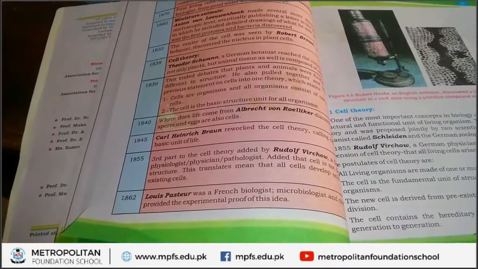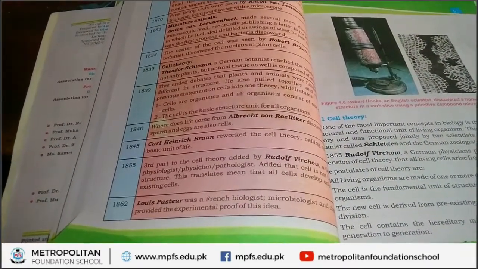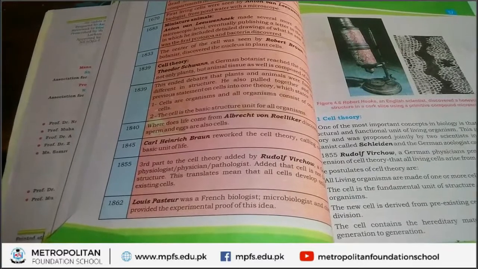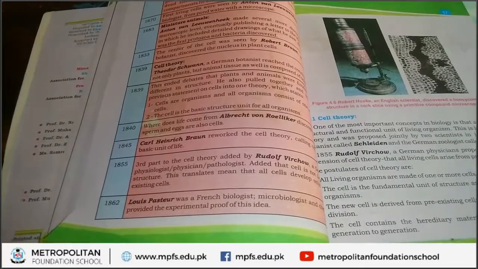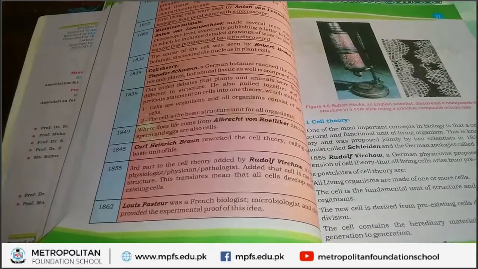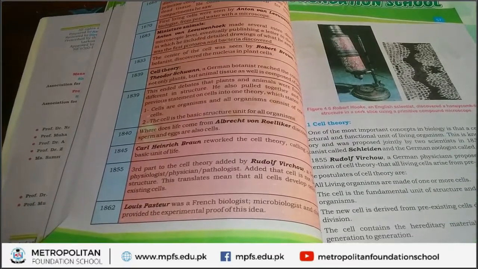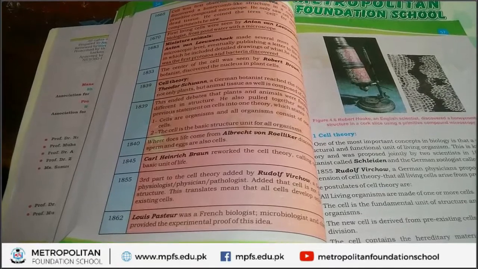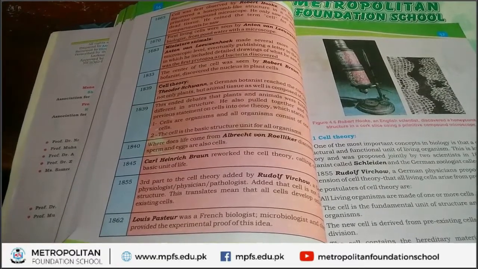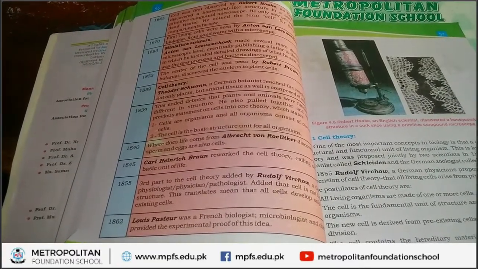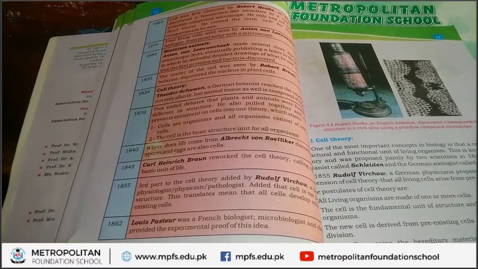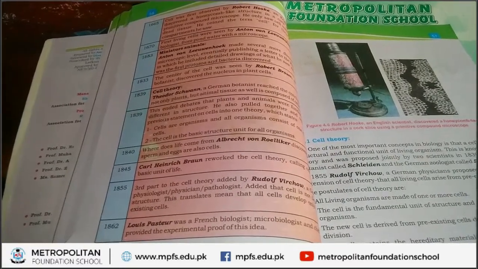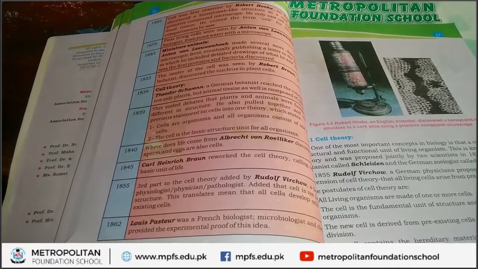Now, next, in 1862, another scientist named Louis Pasteur, he was a French biologist and microbiologist. He performed an experiment to prove the idea which is given by Rudolf Virchow.